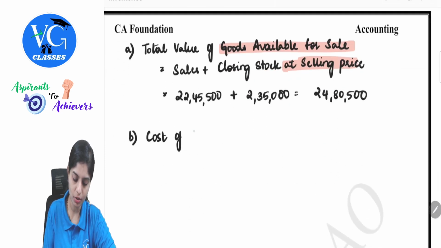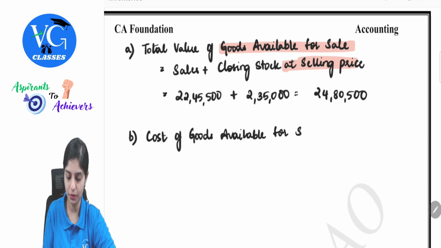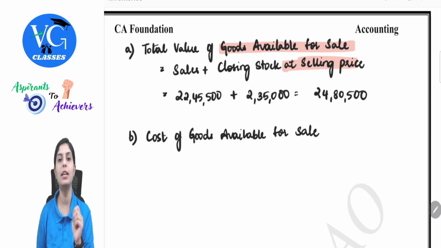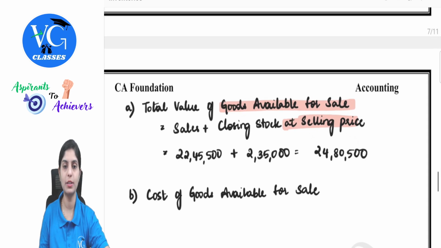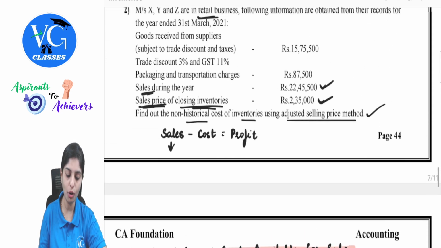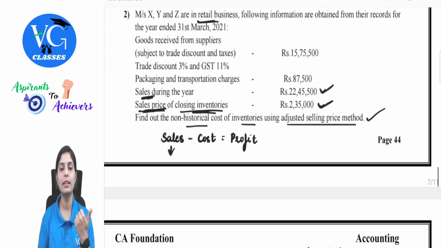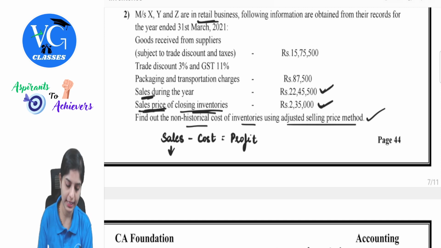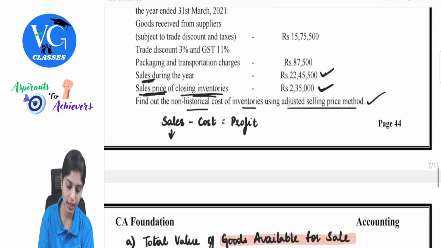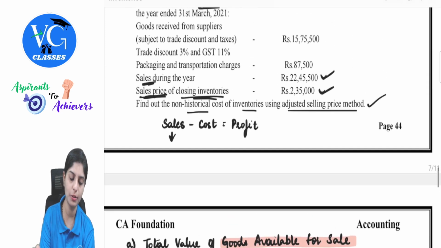So I can call this cost of goods available for sale. Be careful with the wordings. It is cost of goods available for sale, not cost of goods sold. How do I ascertain this? This is nothing but all those costs included, that is including your purchases, transportation costs, direct expenses involved to make your product ready for sale. Using that, you would have generated some sales. So in this question, what is the cost of goods available for sale?